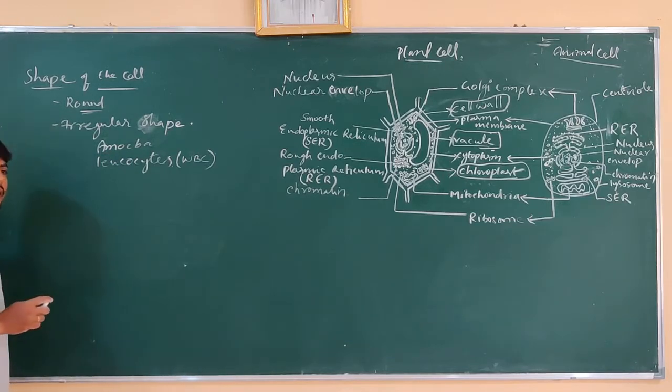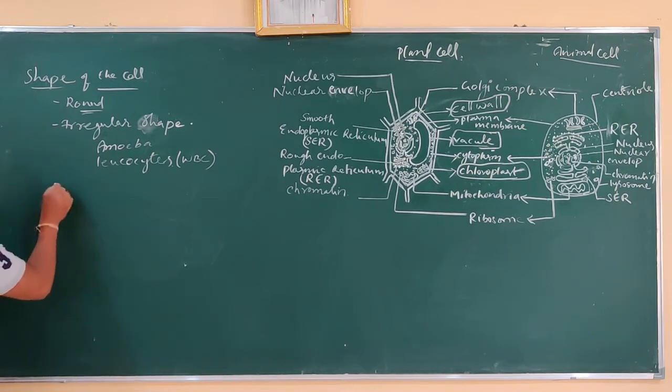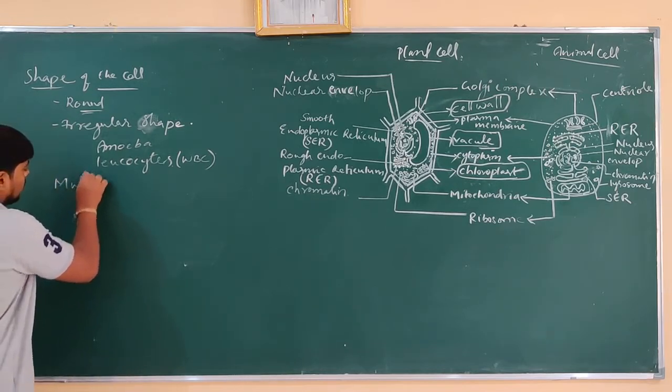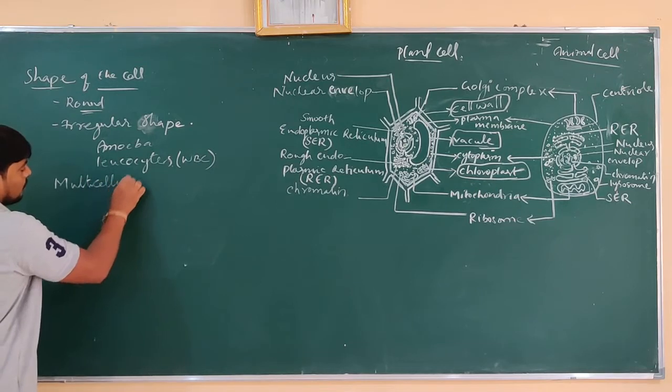And we have also seen that some cells of higher organisms, such as muscle cells, are usually found in different shapes. For example, in a multicellular organism, the muscular cells in our body are found in different shapes.